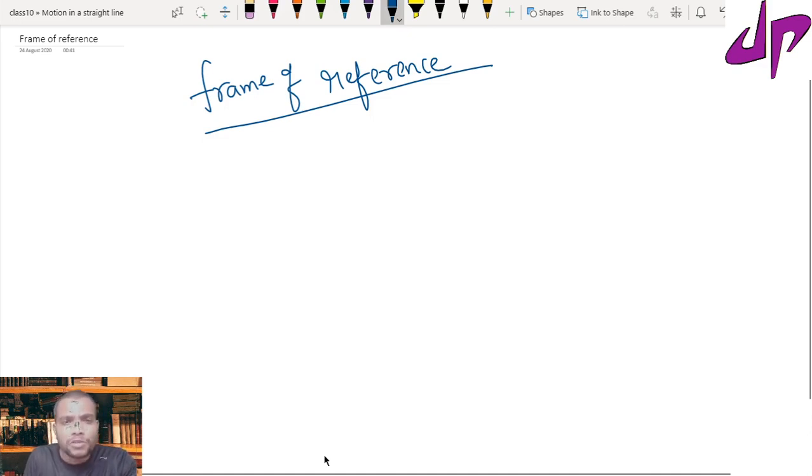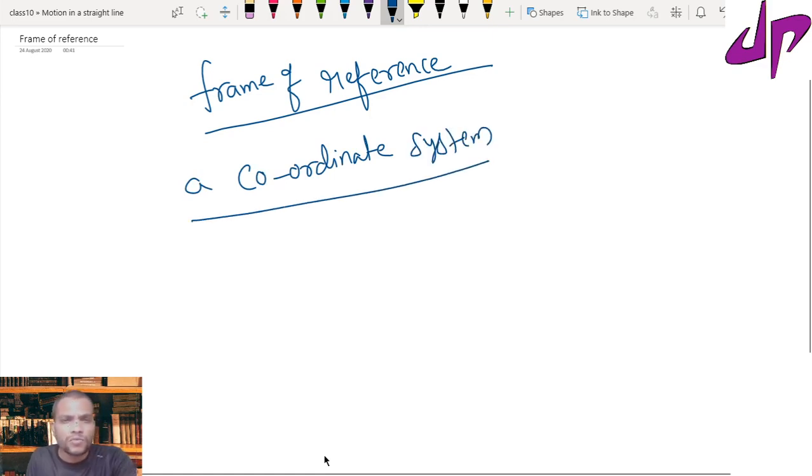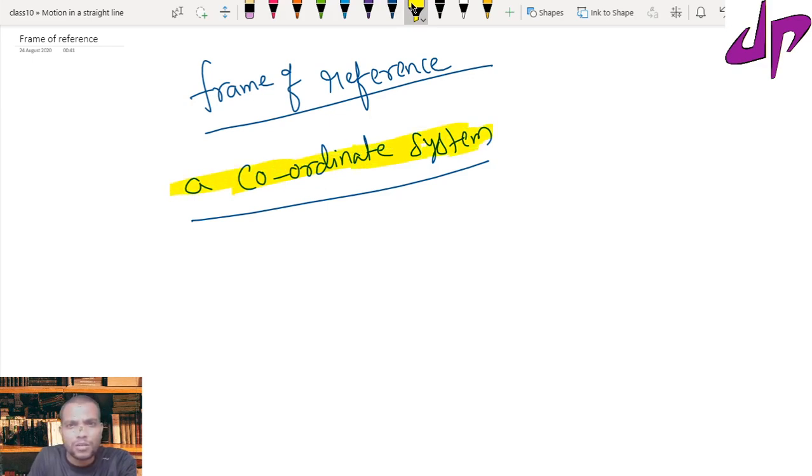To describe any motion, we need a coordinate system. Because we need to talk about the motion with mathematical help and certain scientific terms, in open space we cannot describe the motion. Suppose I want to describe the motion of a particle in the air itself. I want to locate that particle in this air. To describe that, we depend upon a term known as coordinate system. This term is not new for us.